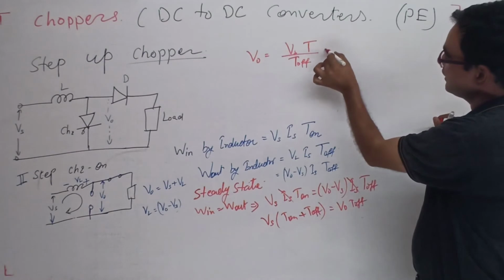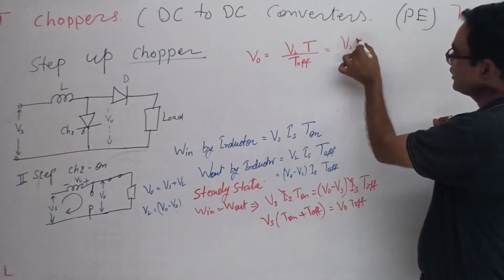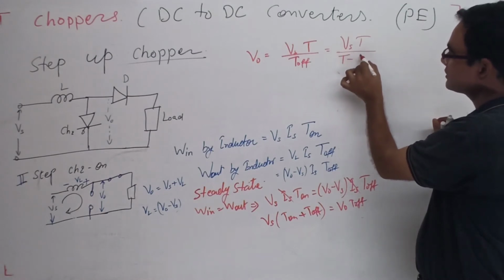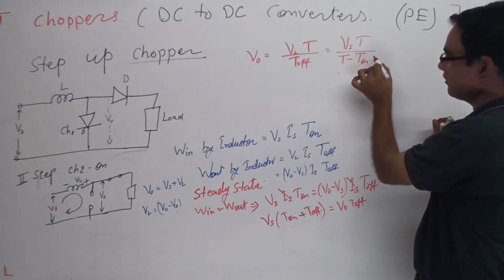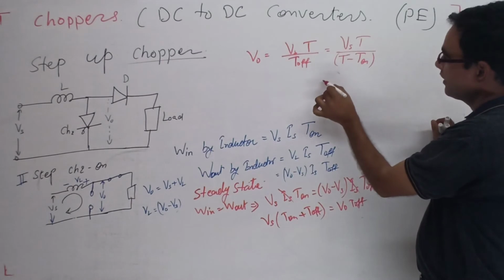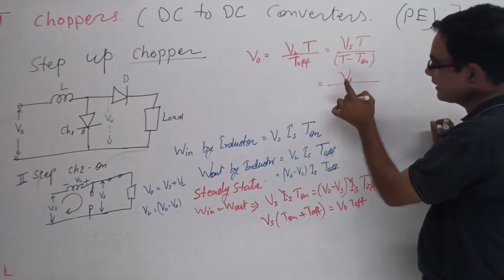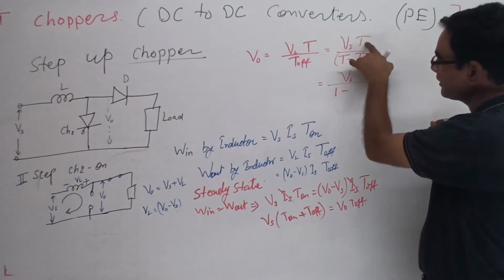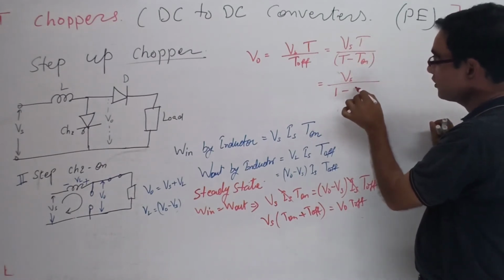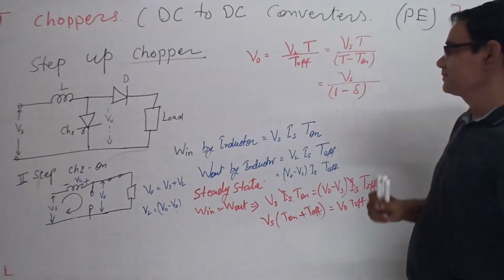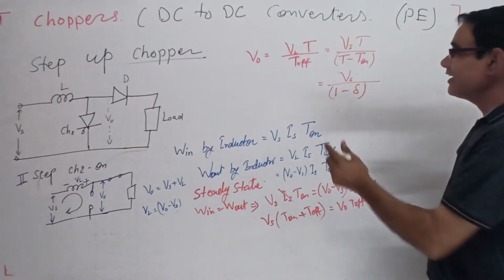And T off is T minus T on. So it is Vs divided by (T by T is 1, minus T on by T), and T on by T is the duty cycle. So this is the value of the output.